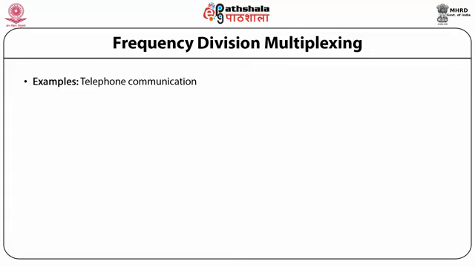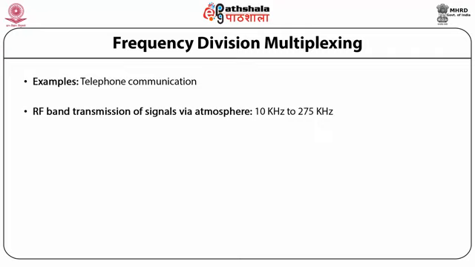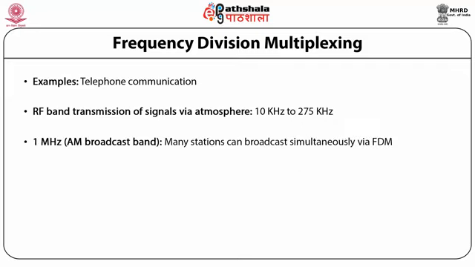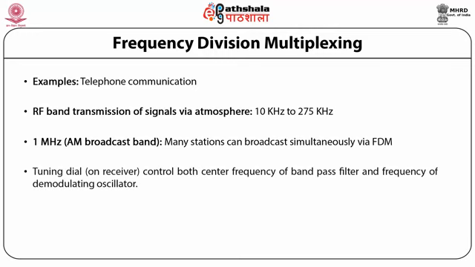An example based on this concept is telephone communication, and RF band transmission of signals via atmosphere, 10 kHz to 275 kHz, approximately the 1 MHz AM broadcast band. Many stations can broadcast simultaneously via FDM. The tuning dial on a receiver controls both the center frequency of the bandpass filter and the frequency of the demodulating oscillator.